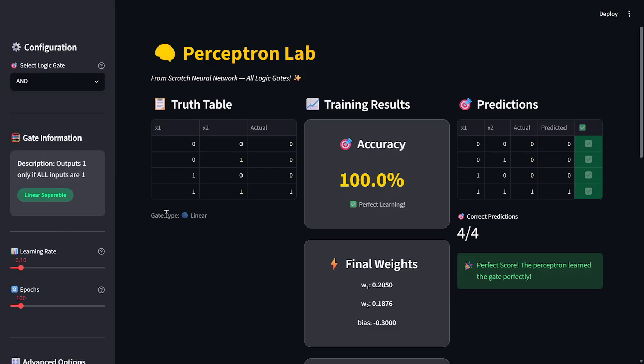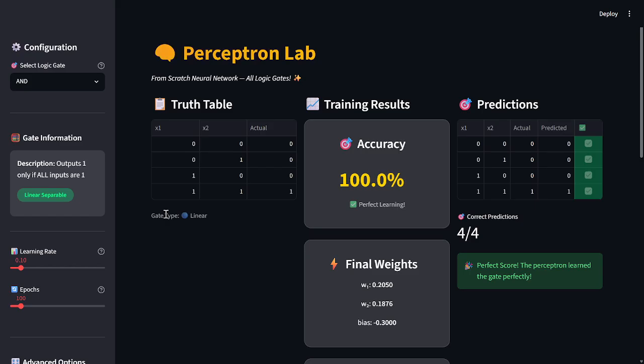Now, what is a perceptron? A perceptron is the simplest machine learning model used for binary classification. Binary classification simply means making one of two possible decisions. For example, yes or no, true or false, spam or not spam, or 0 or 1.